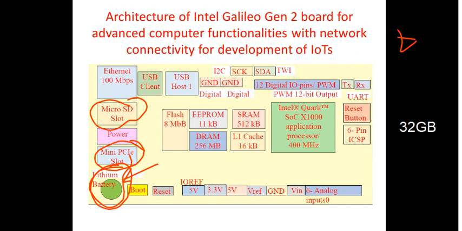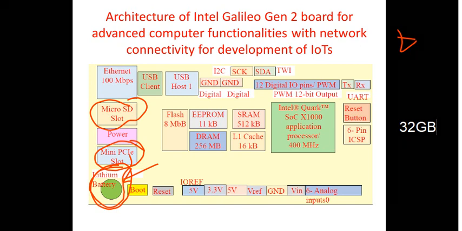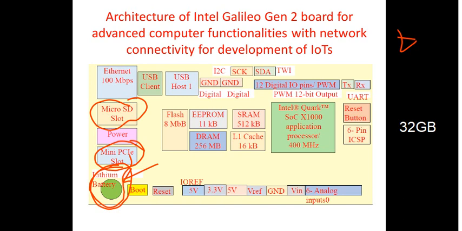So it is making use of Linux, as we have already seen, and it supports programming languages like Python or even Node.js, and also something called OpenCV. All these things are supported by the Intel Galileo board. But as of now, since the Raspberry Pi has become one of the most popular embedded computers, these things I have discussed are slightly overshadowed.